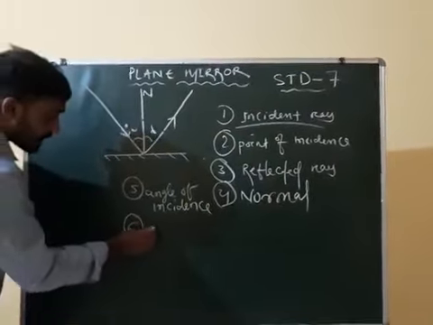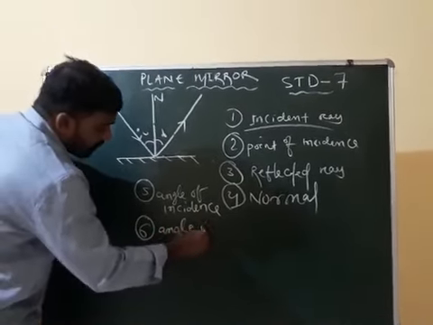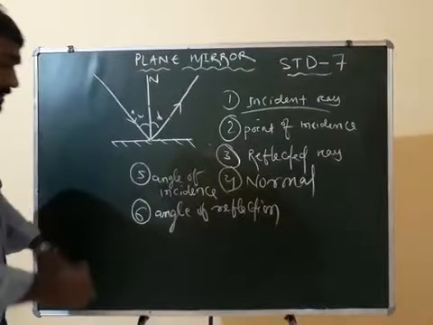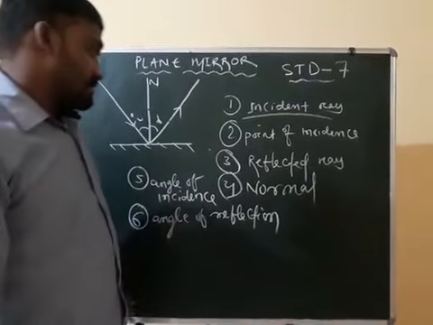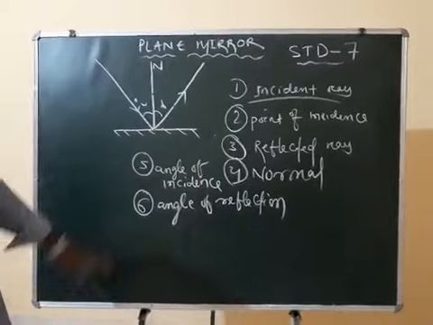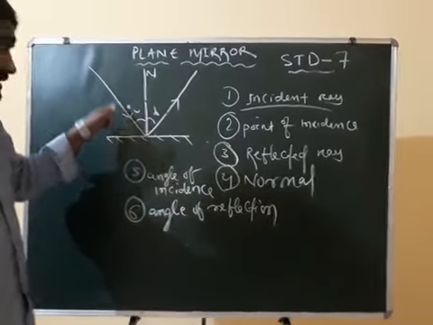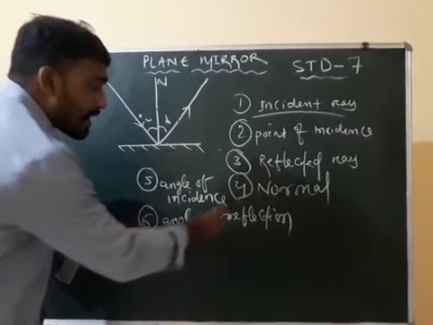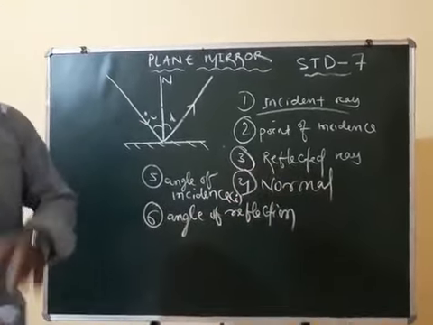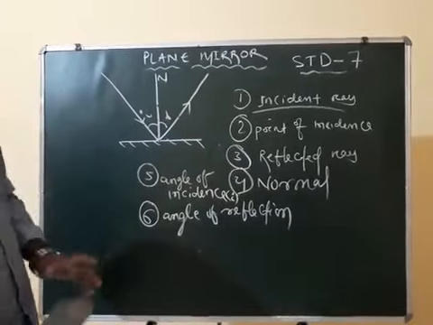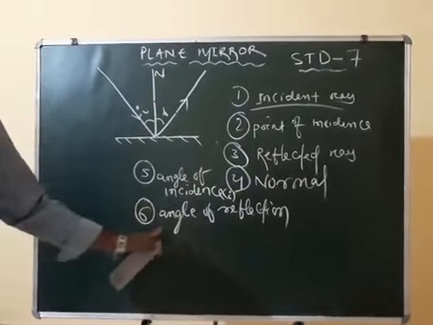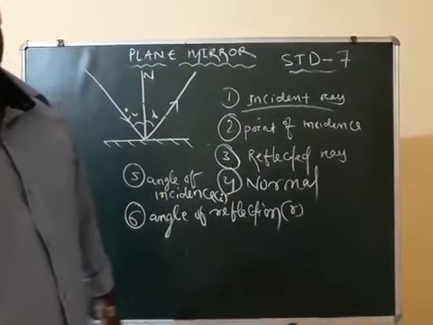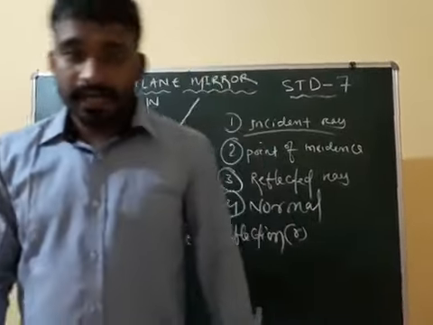Another term is angle of reflection. Again, the angle between the incident ray and the normal is called the angle of incidence, denoted by small i, whereas the angle between the reflected ray and the normal is called the angle of reflection, denoted by small r.